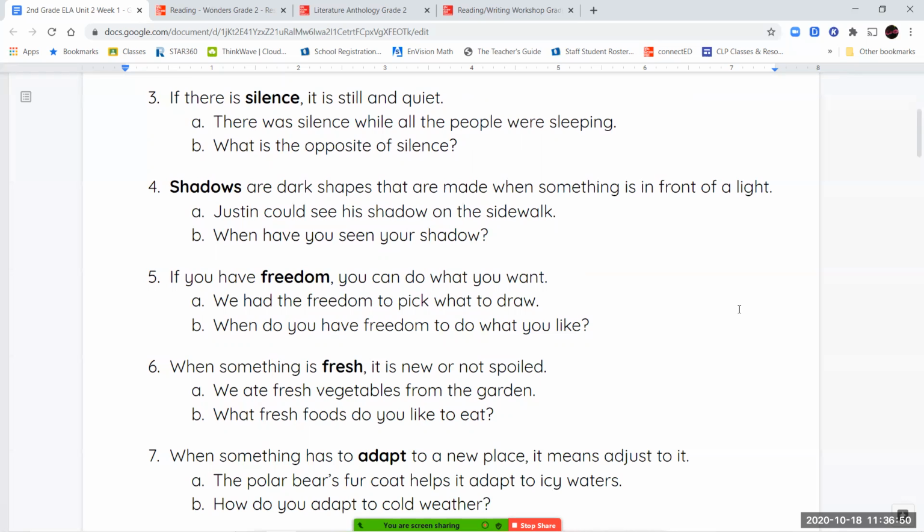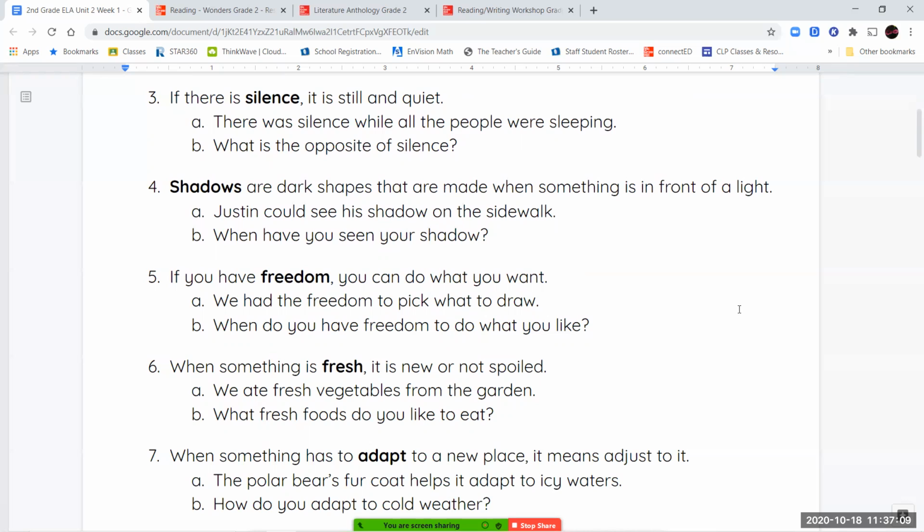Your fifth word is the word freedom. Freedom means you have the ability to do what you want. So you can say, in class, we have the freedom to pick whichever book we want to read from the library. Or when we earn free time, we have the freedom to pick whichever game we want to play in our reading corner.